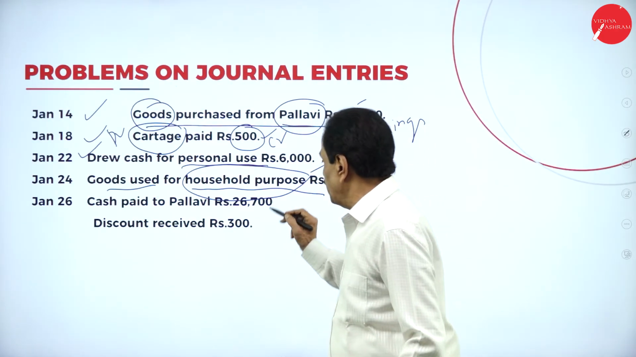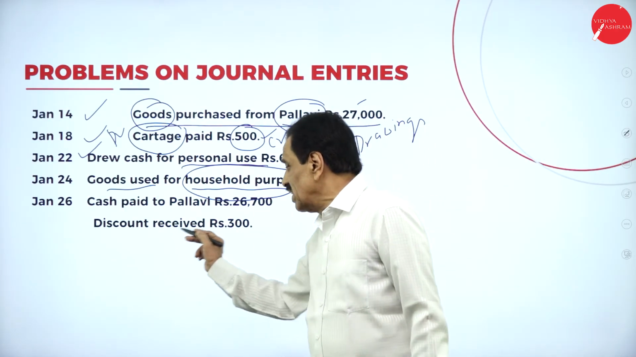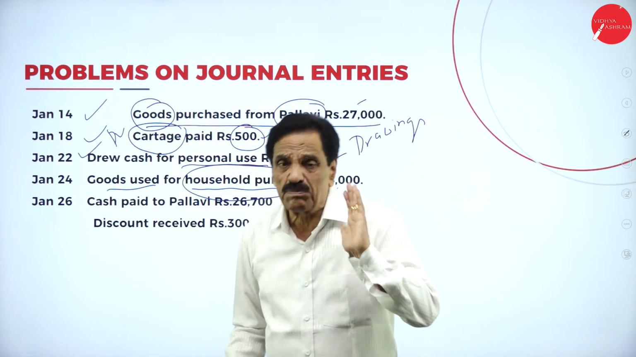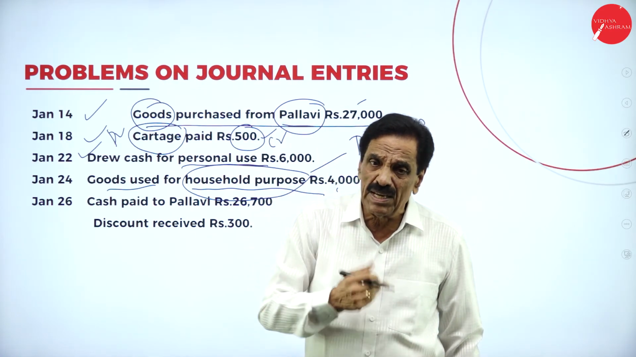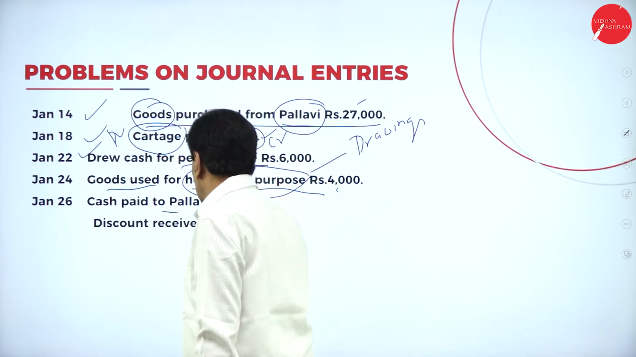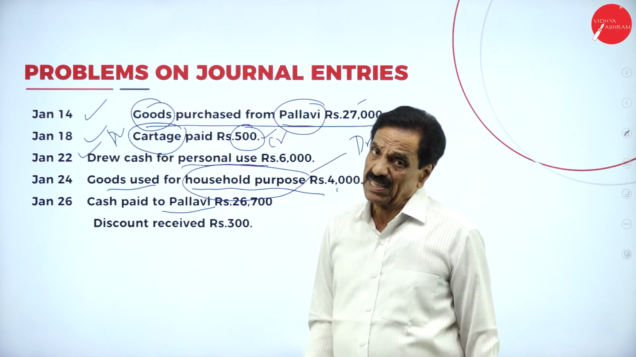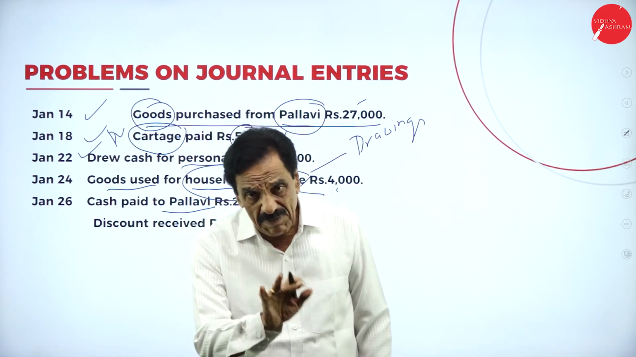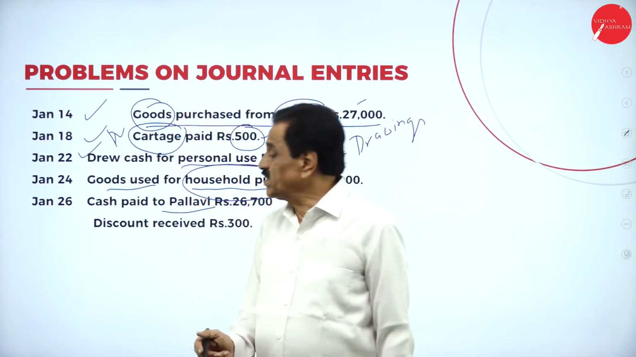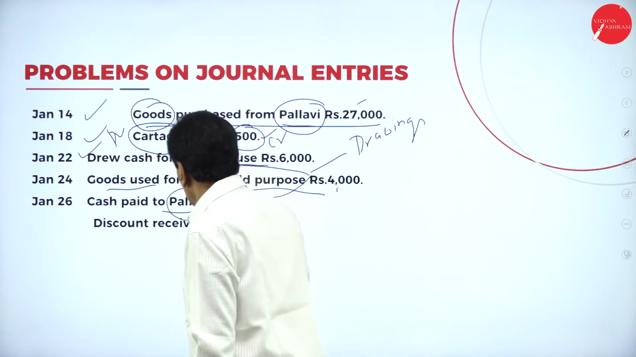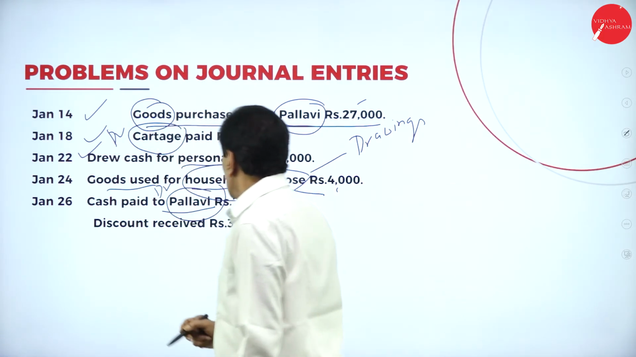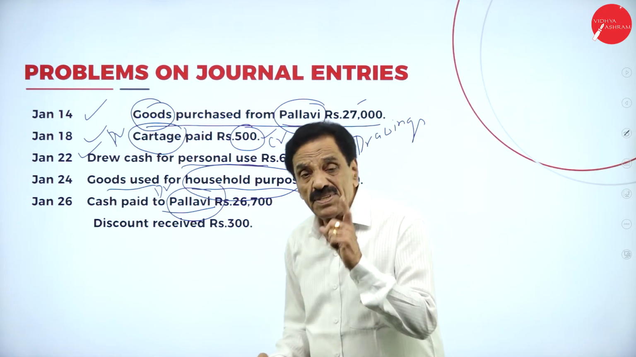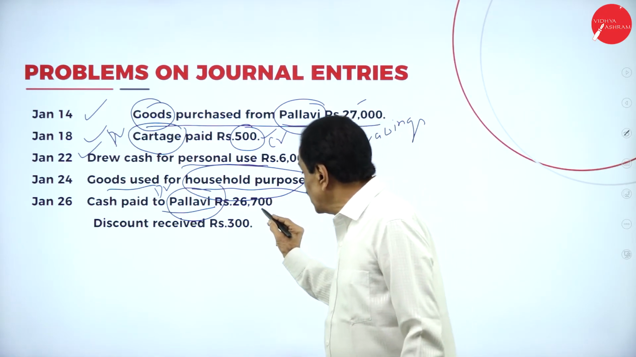Cash paid to Pallavi 26,700. Discount. We paid the cash to Pallavi. Is cash going out or coming in? Going out. Whom are you paying? Pallavi comes under personal account. So what does the personal account say? Debit the receiver, credit the giver. Who is the receiver? Pallavi. Her account should be debited. What is going out from you? 26,700. That should be credited.